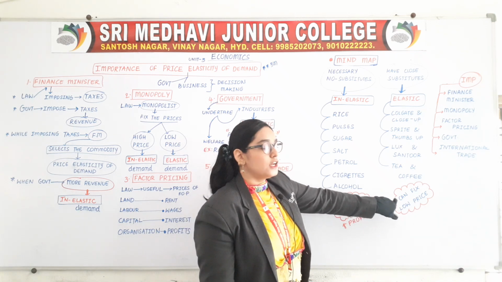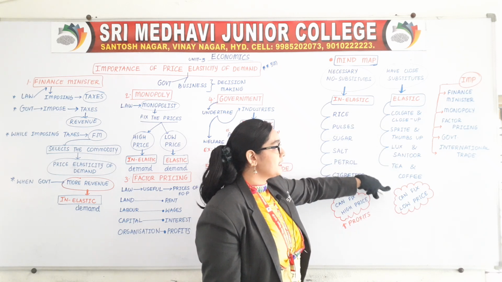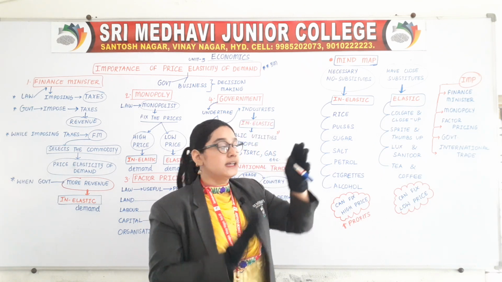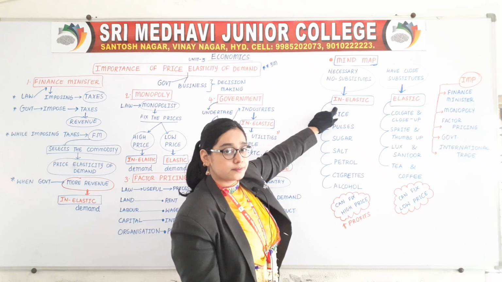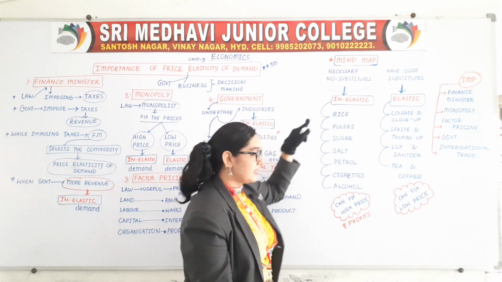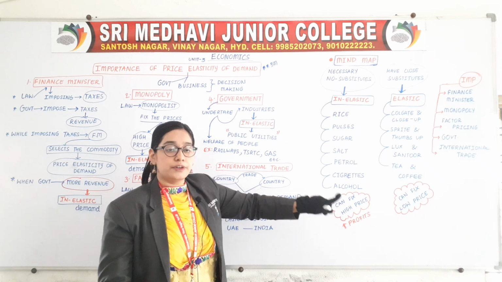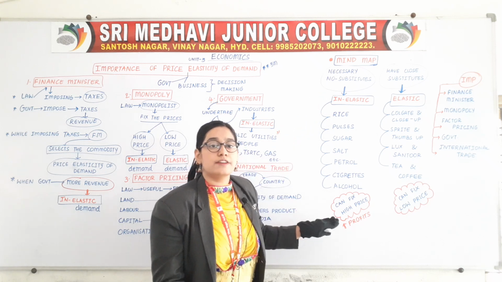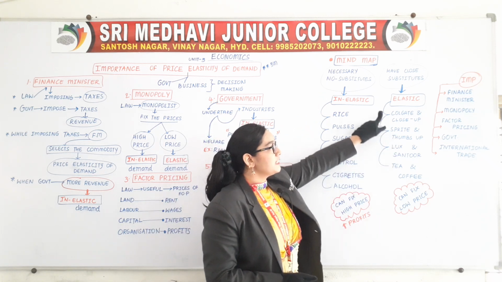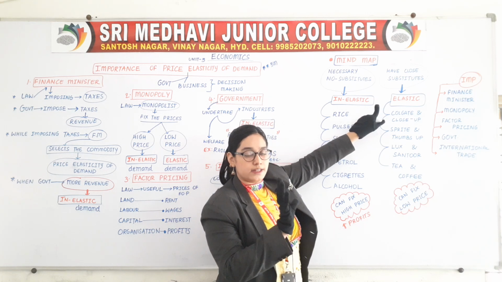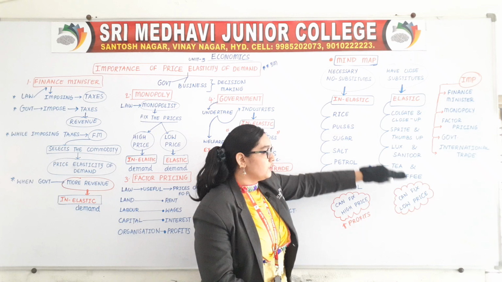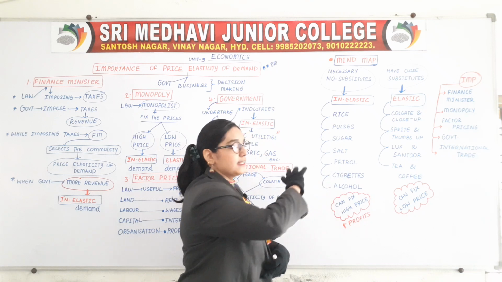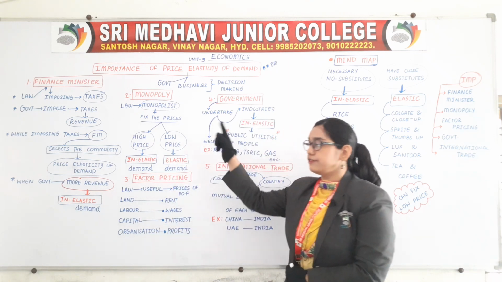We can only fix a low price for which type of commodities? Those which have elastic demand. In simple terms, just keep in mind: for commodities which have inelastic demand, you can fix a higher price. For commodities which are elastic in nature, or have elastic demand, you can fix only a low price; you cannot fix a high price. So if you understand these things, it will be useful in the following points.